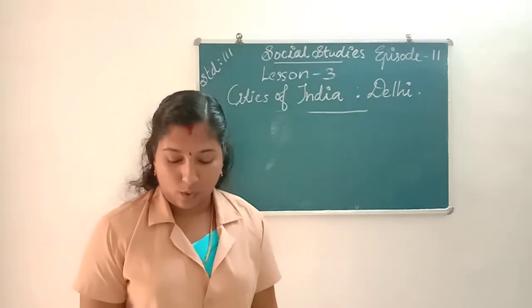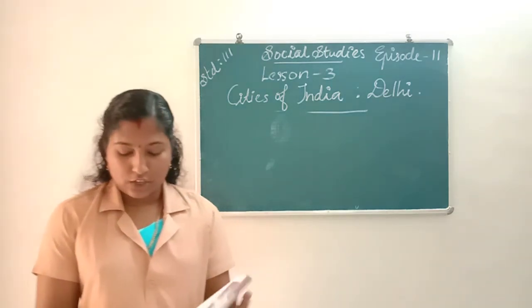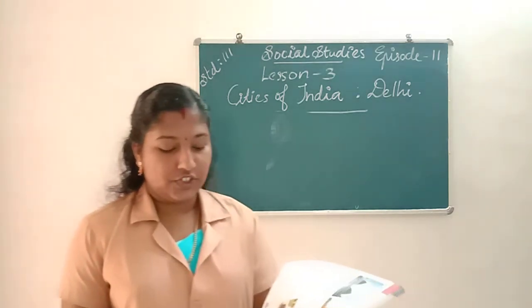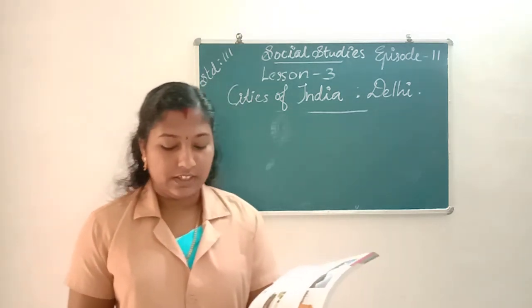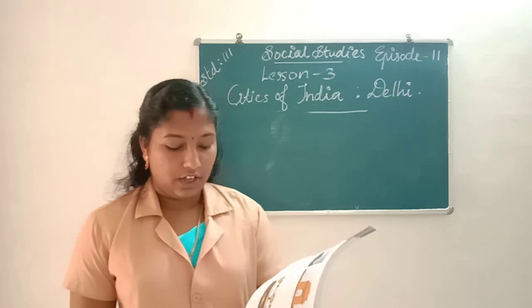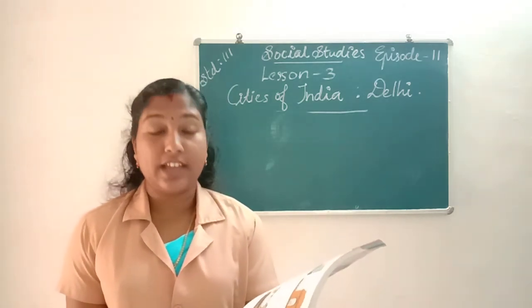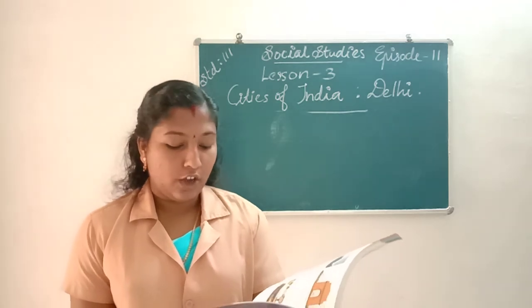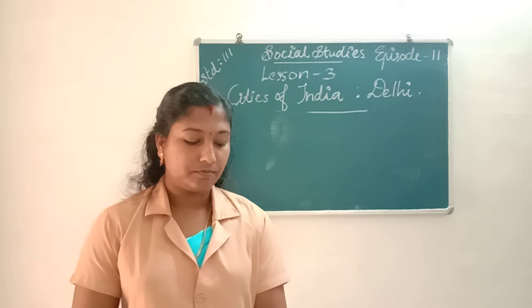So our lesson is over. Next we will move on to our exercise portion. Choose the correct option. Which city houses the capital of India? Delhi. Red Fort was built by Shah Jahan. Delhi is on the banks of the river Yamuna. The offices of the government of India are in Delhi.